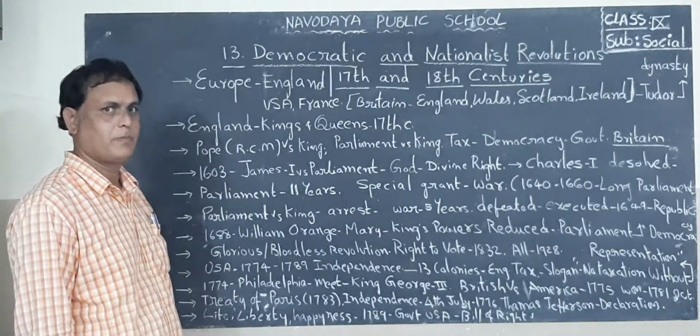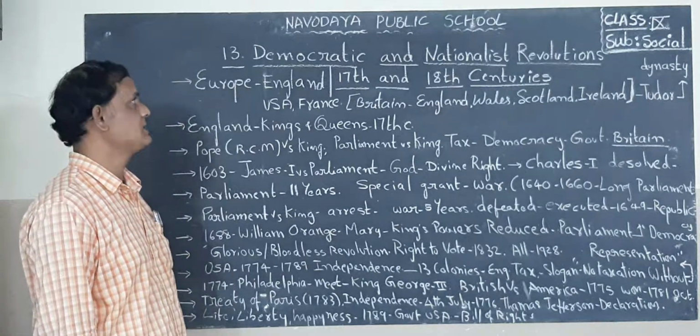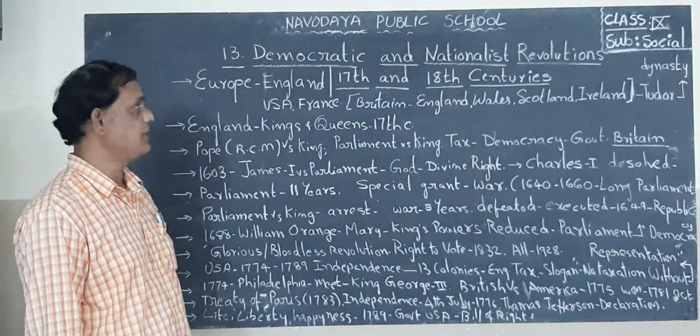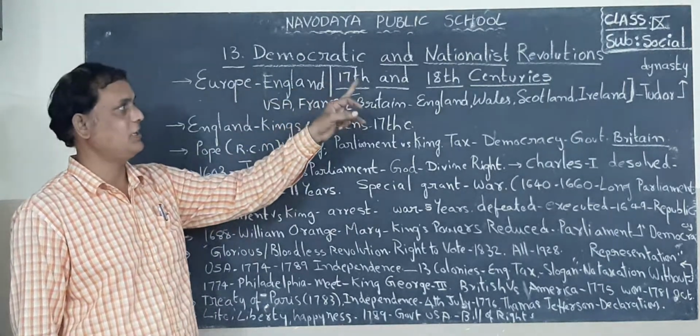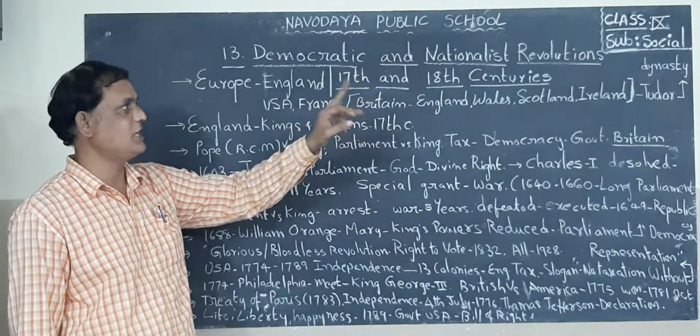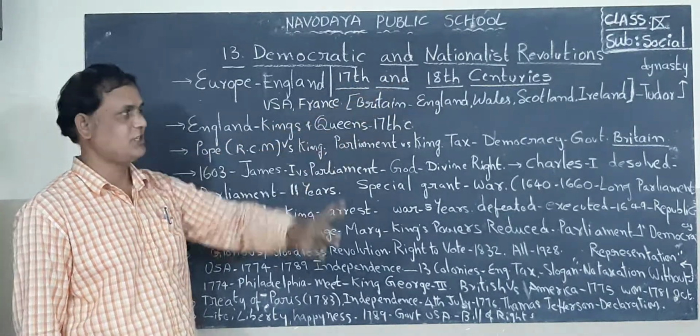Good morning, children. Now this is the 9th class social studies history lesson, the 13th lesson: Democratic and nationalist revolutions, 17th and 18th centuries.